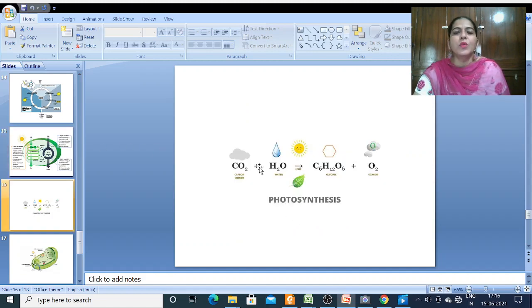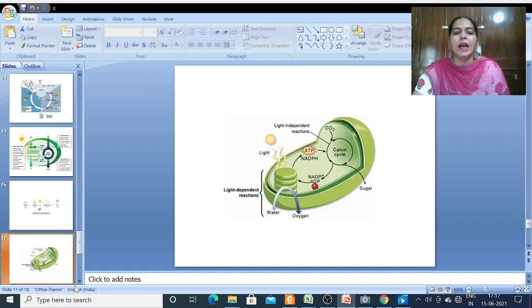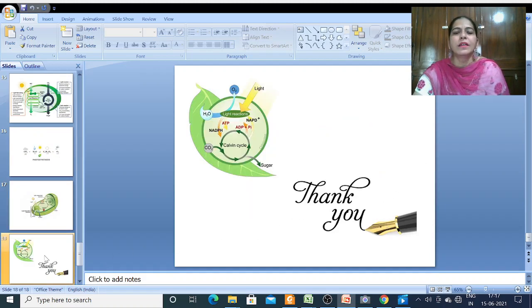So I hope you have now understood that the whole process is not that simple. Carbon dioxide plus water gives C6H12O6 plus oxygen. This is just for the lower class students, the fifth, sixth standard, but now we understand the whole mechanism and how it occurs.